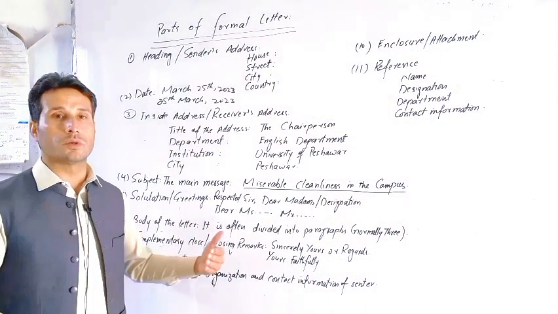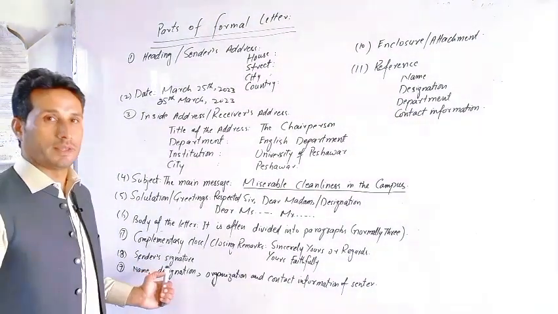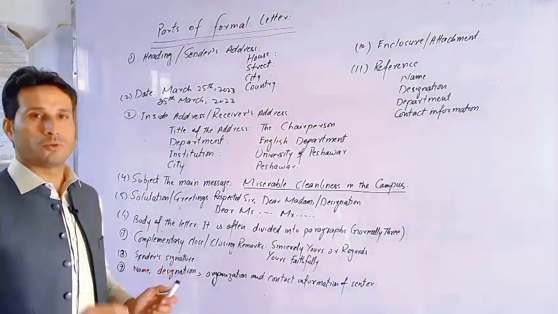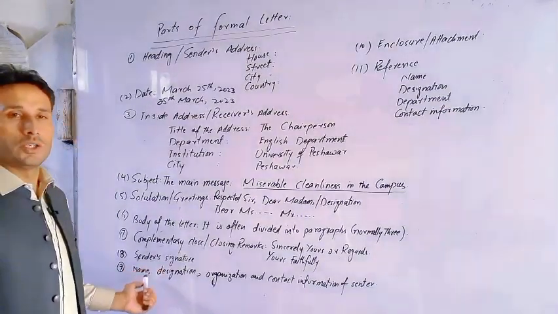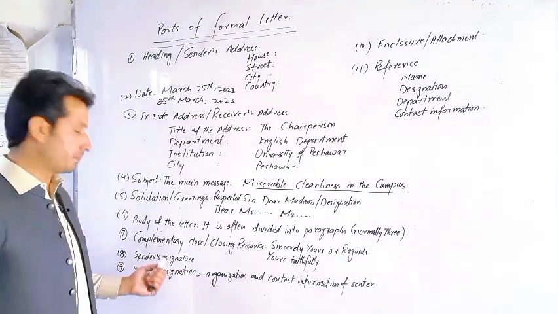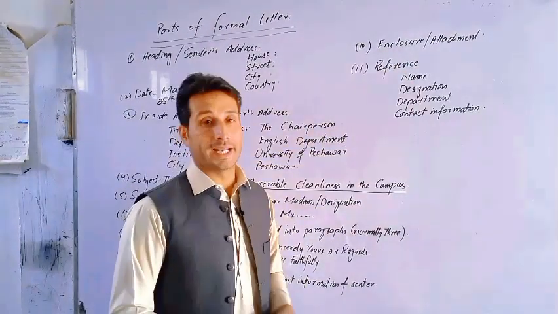And when you print out your letter, sign above your name. So that is the way. And if it is a handwritten message, then directly write your name, designation, etc., and above that your signature.